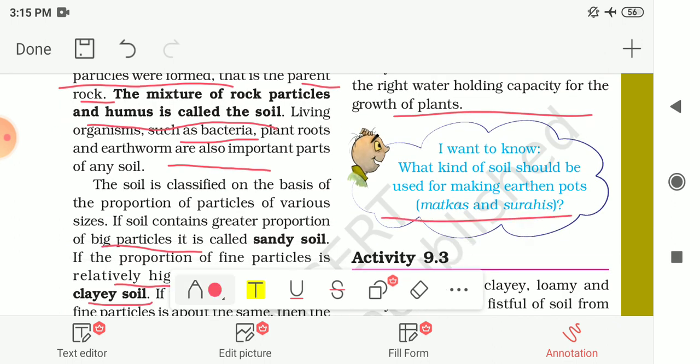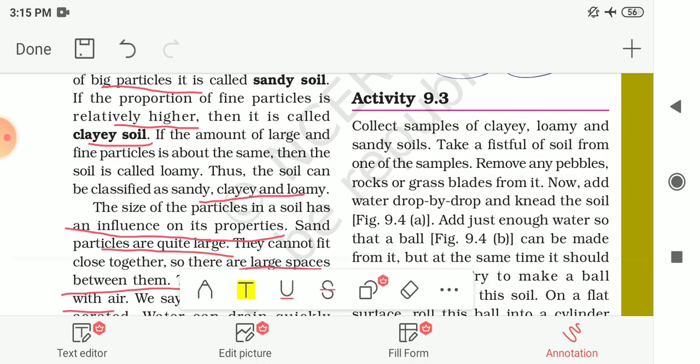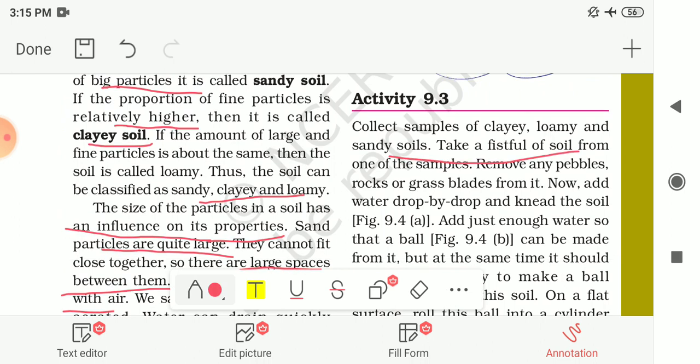Now Boojho wants to know what kind of soil should be used for making earthen pots, matkas and surahis. So let us see this by one activity, activity 9.3. Collect samples of clay, loamy and sandy soils. Then take a fistful, that means soil about the size of your fist.